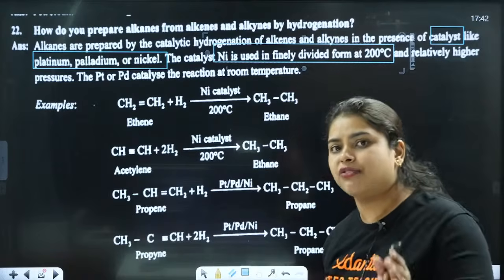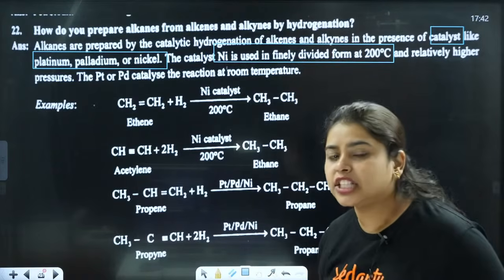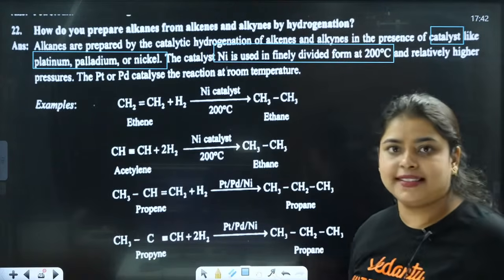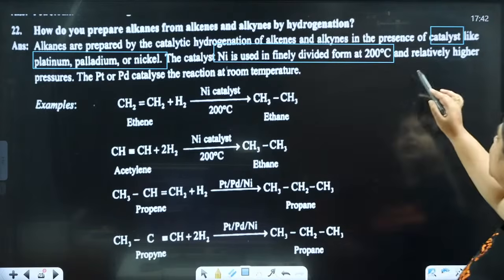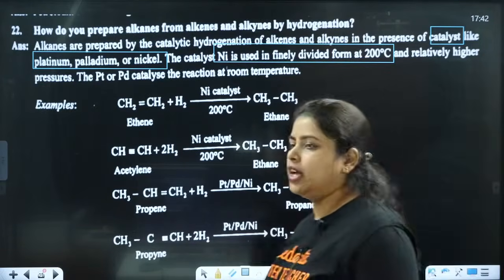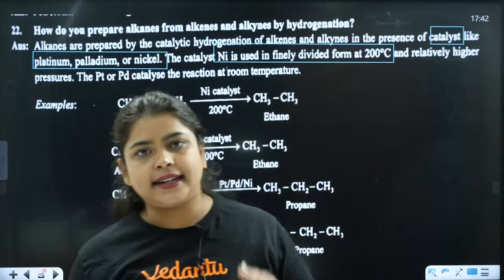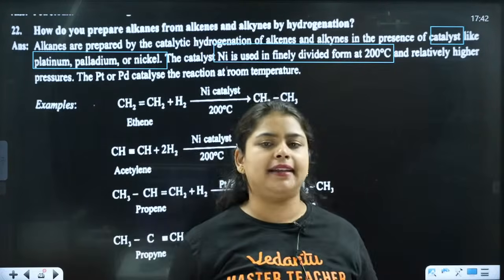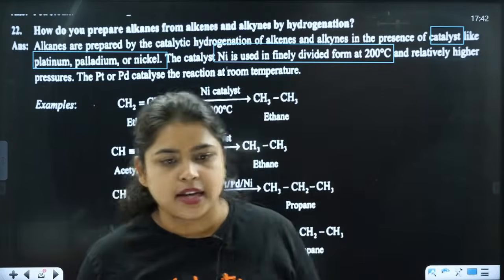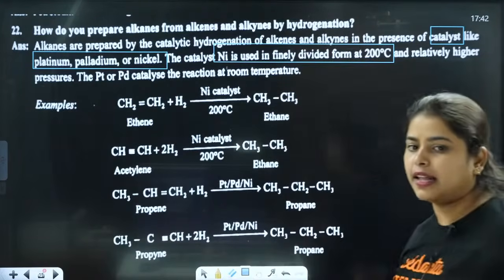So they have finely divided the catalyst, and it is at 200 degrees Celsius, with relatively higher pressure. It is a finely powdered catalyst at 200 degrees Celsius.